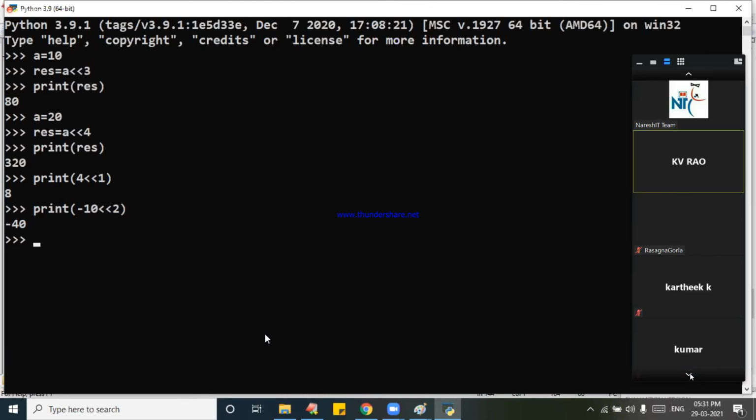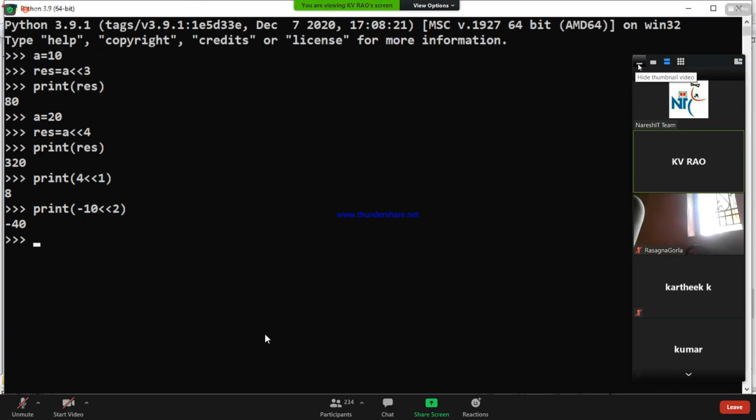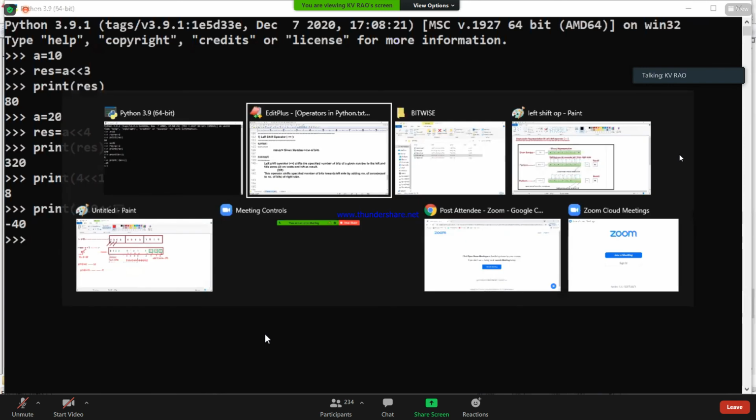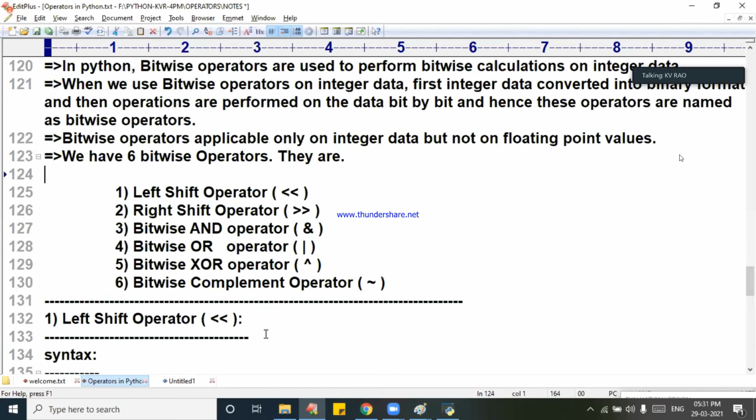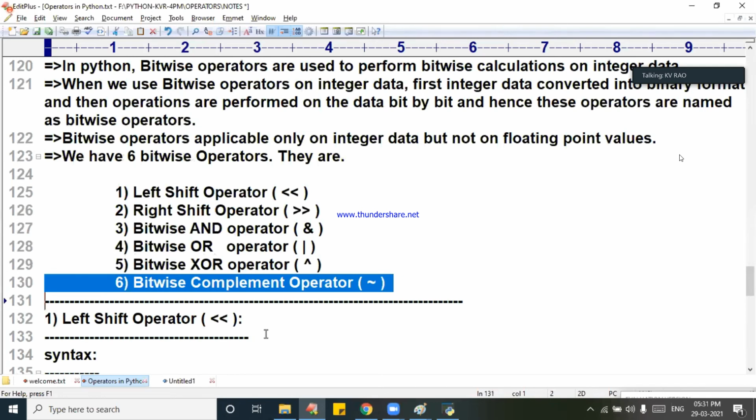How does this minus come, sir? In the complement operator, I will explain. Ajay Shahu, I will remember you. Once again, I will call you at that time. Complement operator, the last one in our operations, you are having the complement operator. There I will come to you. Ajay Shahu, you asked me the same doubt. Okay? Right, now I will go for the diagram.